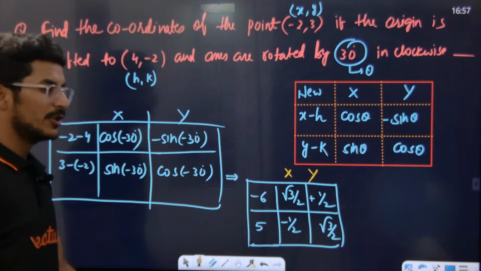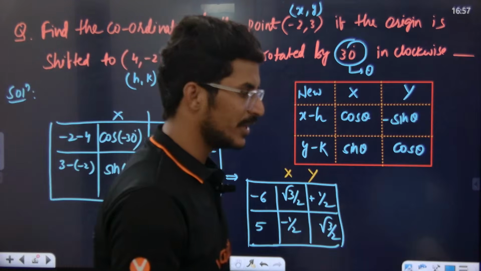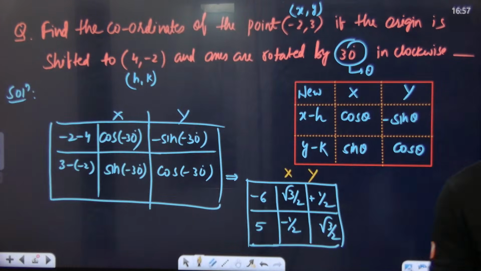Okay, understood, everyone? Yes or no? Very good. Yes sir. So we need to basically find the coordinates of the point. That's it. If you write a capital X and capital Y, you will get the answer.